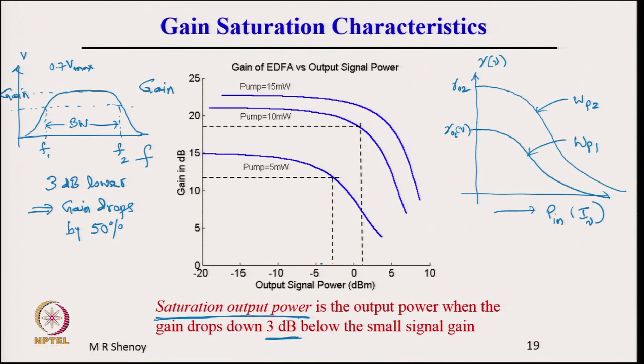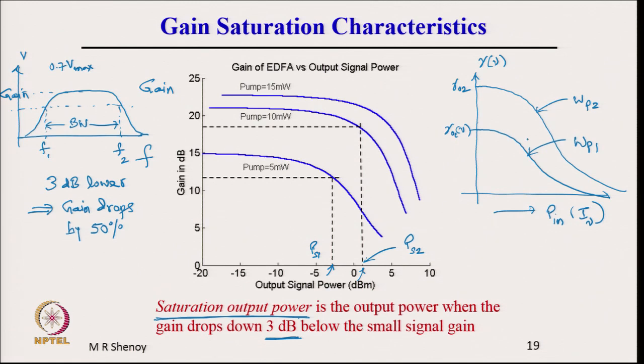It is the same thing here: 3 dB, where the gain drops by 3 dB, the corresponding output power is called the saturation output power. Note that as the pump power increases, the saturation output power also increases. What is shown is this is PS1 corresponding to 5 milliwatt pump power, and this is PS2, saturated output power corresponding to 10 milliwatt of pump power.